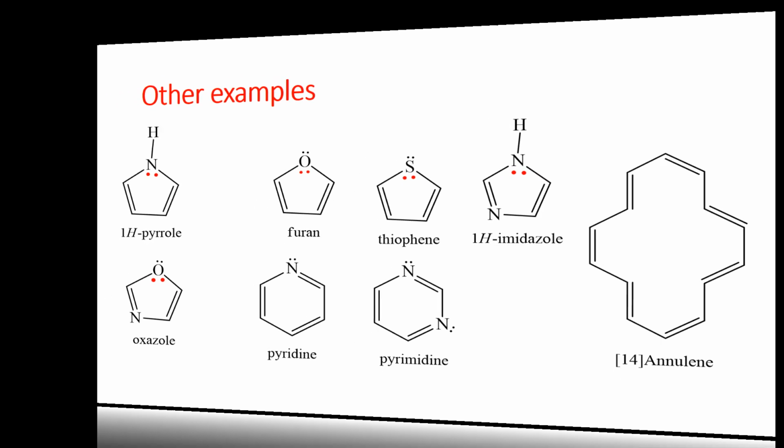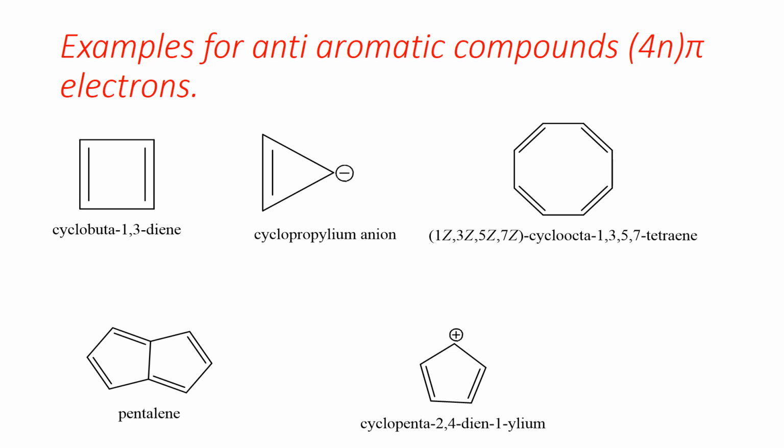Now let's look at examples of anti-aromatic compounds. The difference here is that those with a 4n plus 2 pi electron system are aromatic, while those with a 4n pi electron system are anti-aromatic. When you look at cyclobuta-1,3-diene, it has 4 pi electrons.